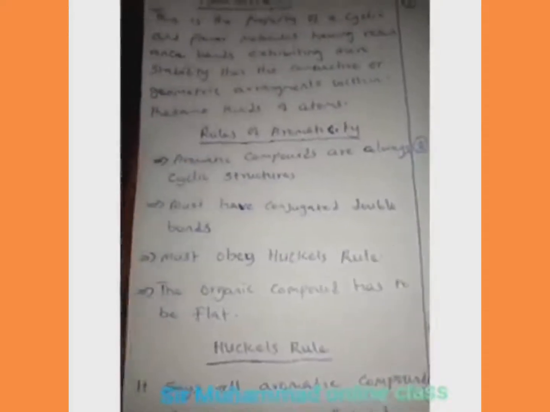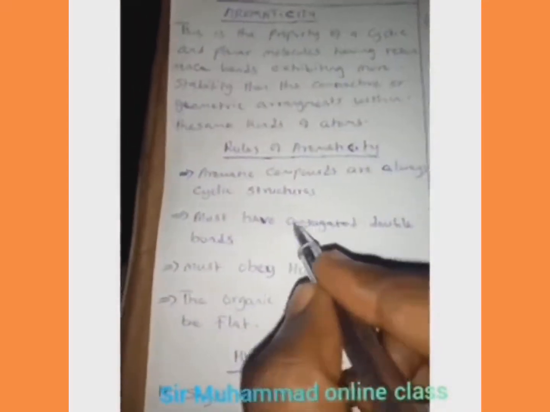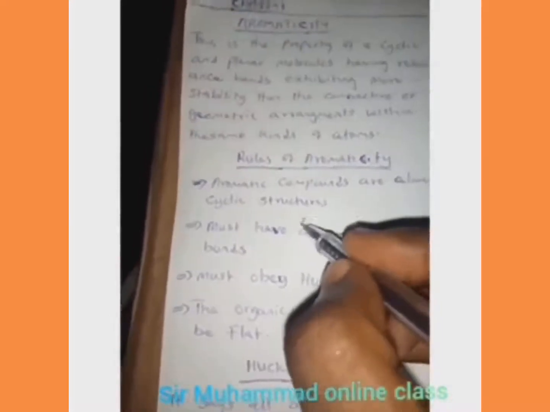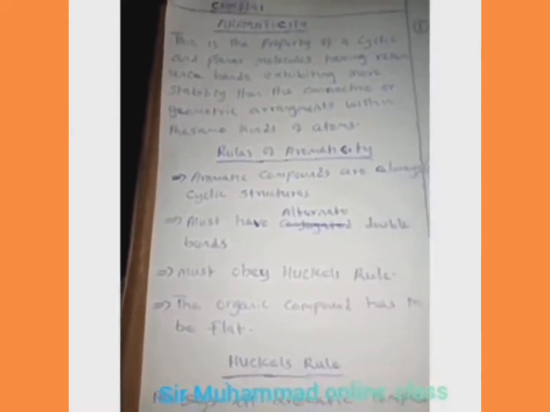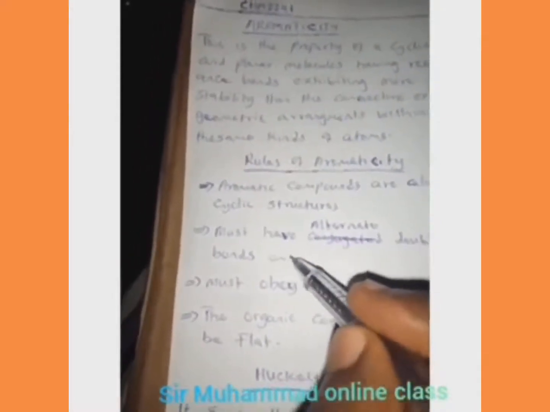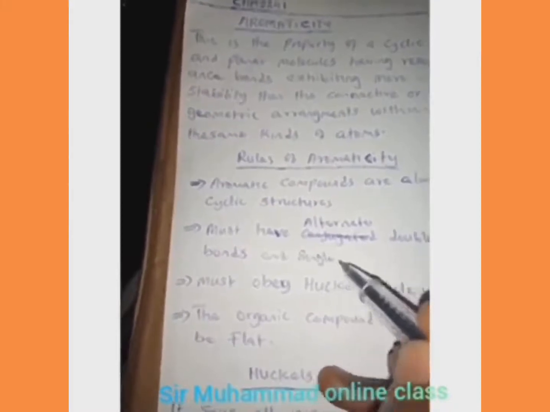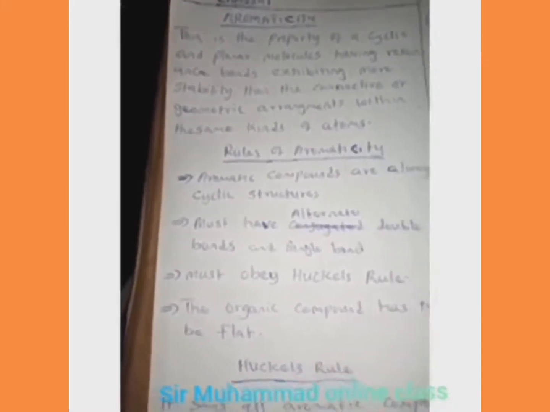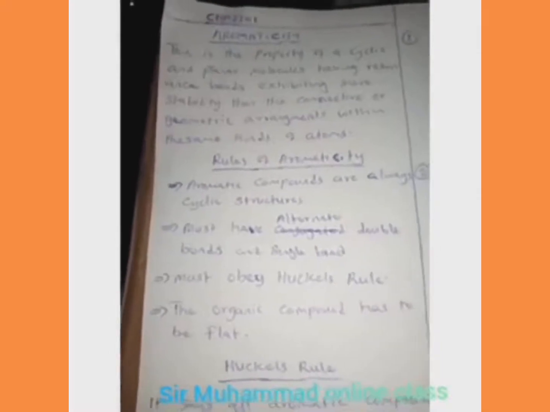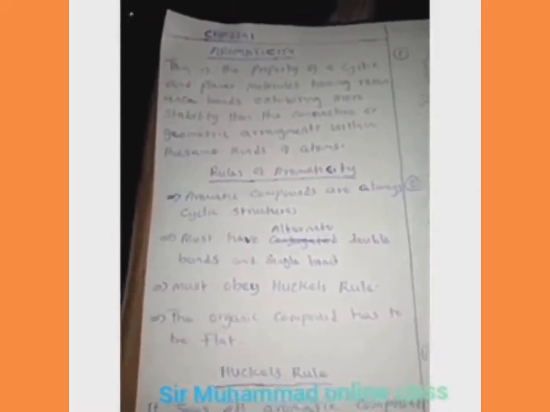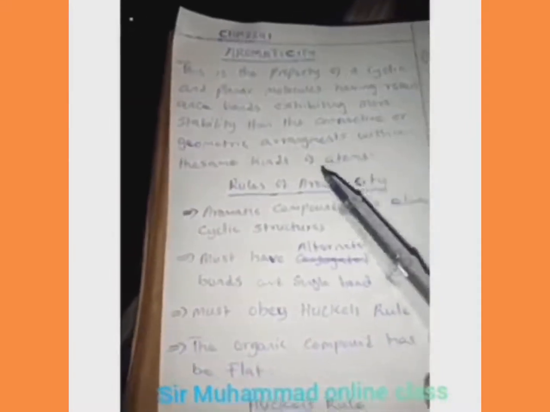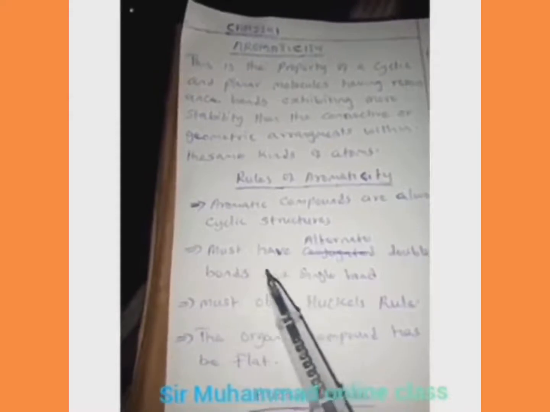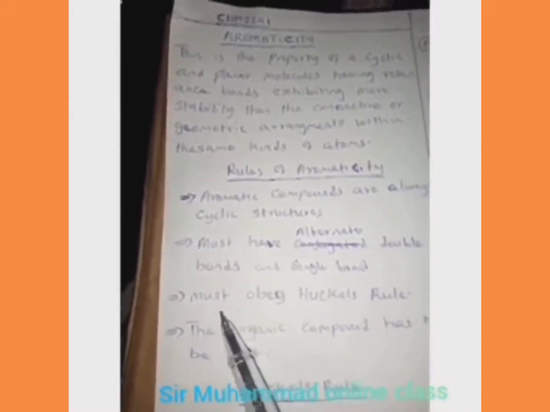Then most have conjugated double bonds. They always are alternate. It's not all conjugate, it's supposed to be alternate. They have alternate double bond and single bond. That is, a double bond will always alternate with a single bond. After a double bond, you see a single bond. After a single bond, you see a double bond. So this is what we refer to as alternating double bond and single bond.